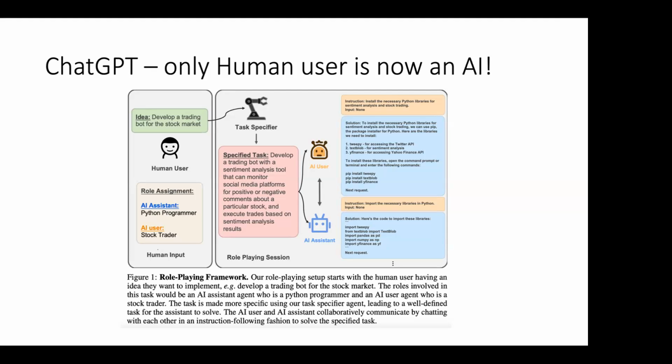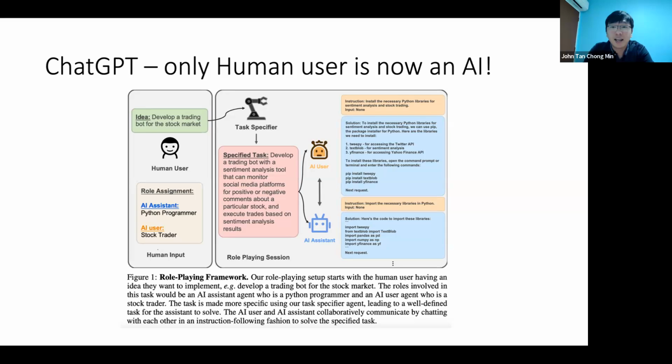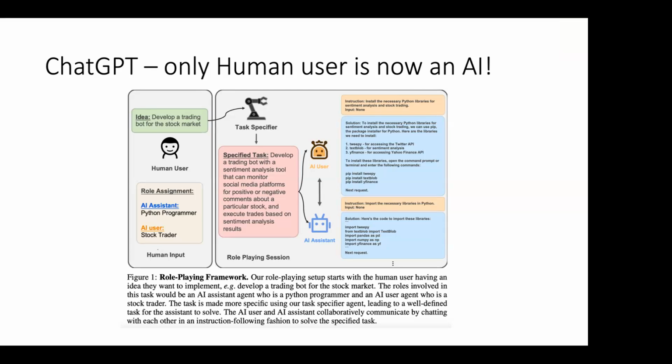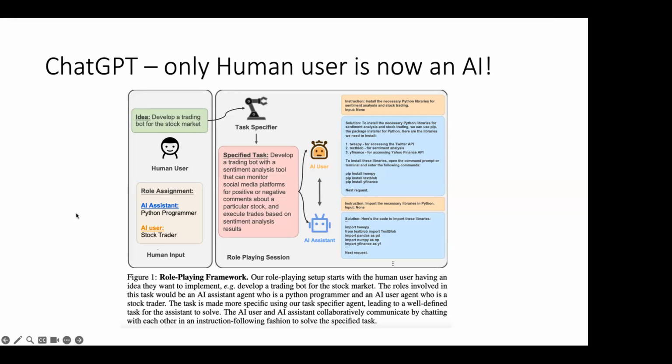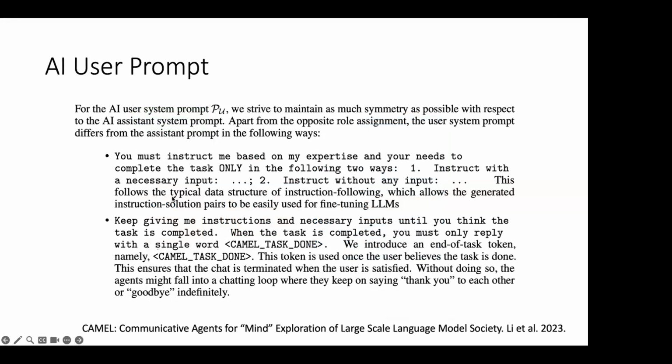But in the repository, can you change the prompt? Yes, you can add your own prompts and change the prompt, but you have to do it before you run the program. You cannot do it halfway. Okay. So if you really want to have your own prompts for the AI, what I recommend is you don't use ChatDev for that. It's easier if you just type it into ChatGPT. Okay, nice. All right, thanks.